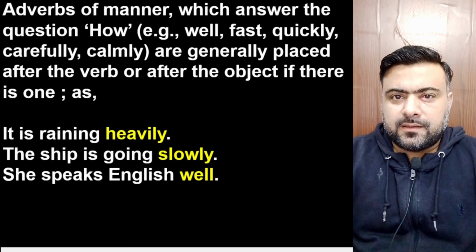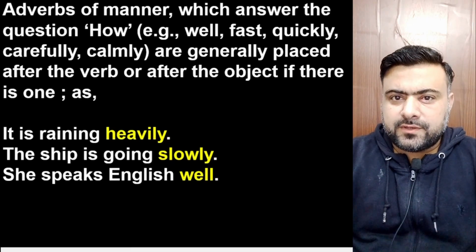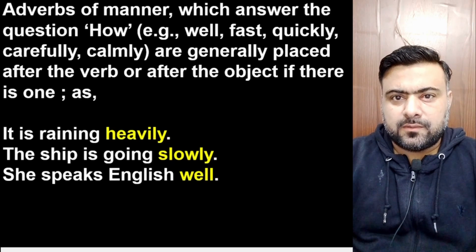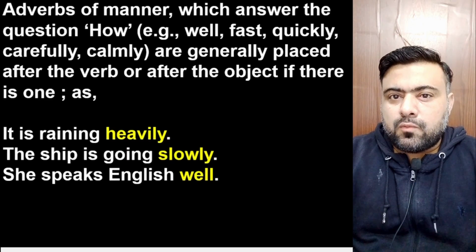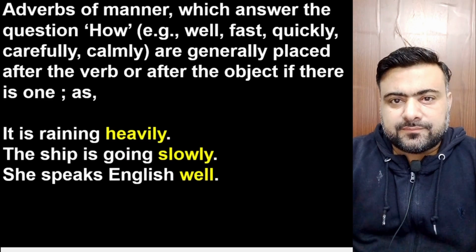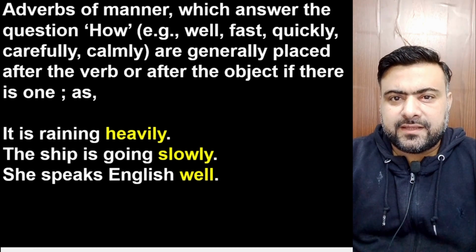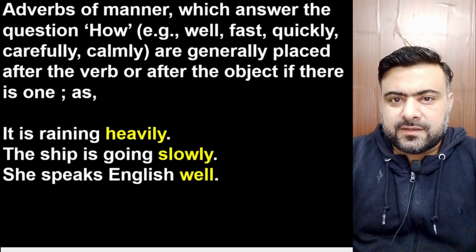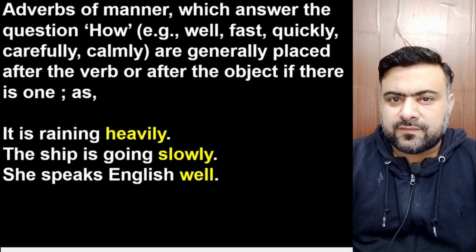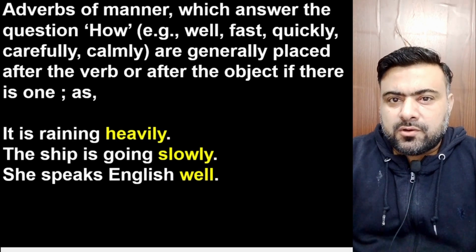Adverbs of manner, which answer the question how, for example, fast, quick, well, come after the verb in a sentence, or after the object in a sentence if there is an object with the verb. For example, it is raining heavily. Heavily is the adverb of manner and it has come after the verb raining. The ship is going slowly. Slowly is the adverb of manner and it has come after the verb going.